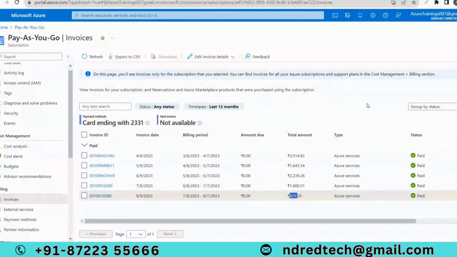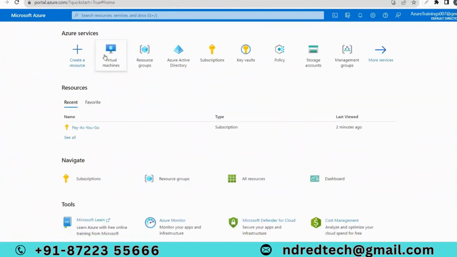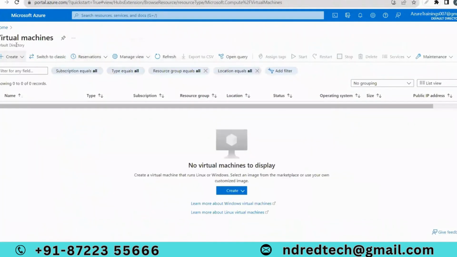This Azure Administrator course is going to be basically fully on GUI, not any command or anything like that. Mostly we can use the portal. If you see here, this is the portal. If I want to create a virtual machine, I can directly create it like this. Or else, if I want, I can use PowerShell or Azure CLI.